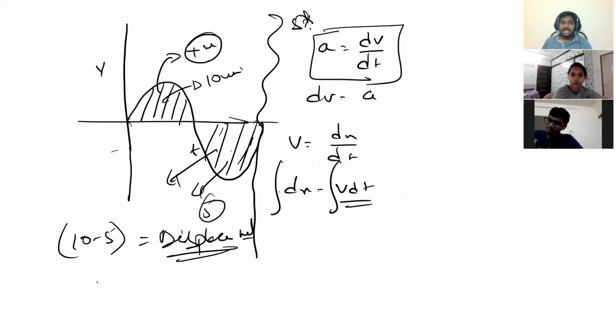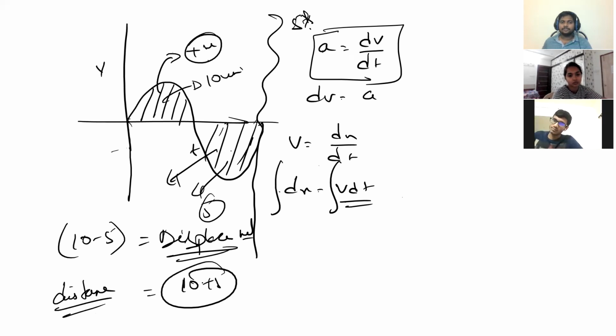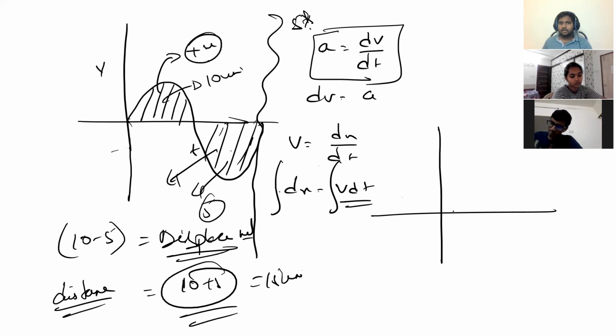Suppose they ask you distance, that is nothing but 10 plus 5, 15 units. For example, if the particle is going in a straight line, velocity is positive while going forward, which means the particle is going for a positive displacement. Here the velocity is negative, right?